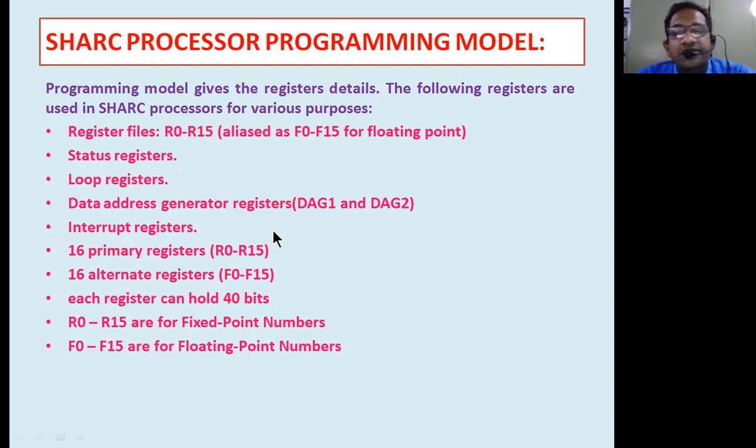Then one more extension here is called the data address generator registers. These are called DAG1 and DAG2. DAG1 is used to address the data memory, and DAG2 is normally used to address the program memory. So one more extended feature is the data address generator registers, which are going to be extra registers.